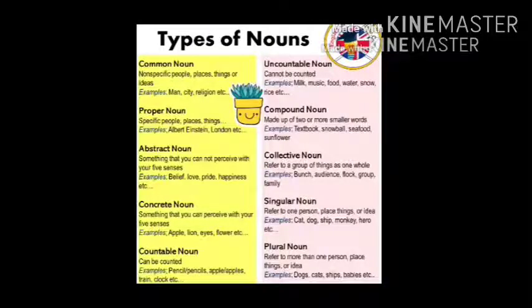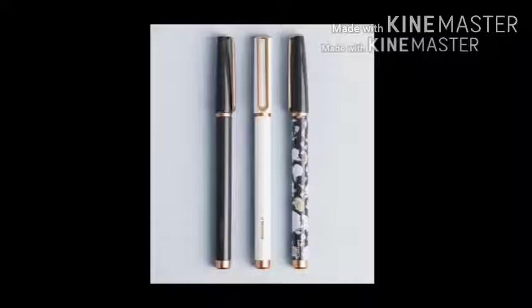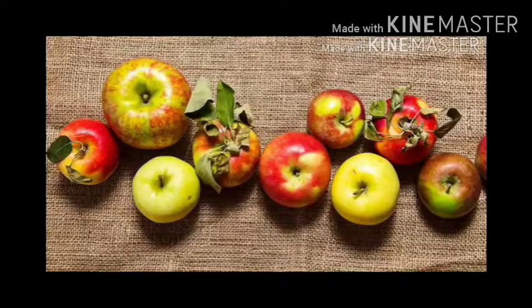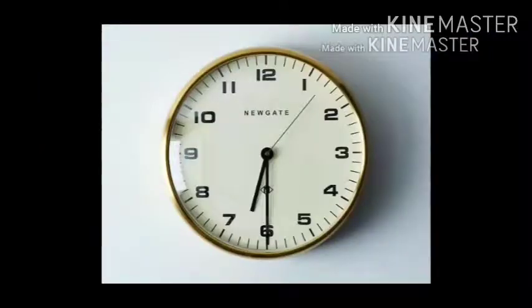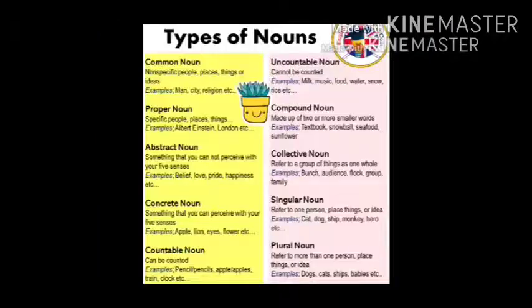Next, countable noun. Things that can be counted, whatever we can count, is called countable noun. For example, pencil. We can count pencil 1, 2, 3, 4, 5. Apple is a countable noun because we can count apple. Chair, clock, everything that we can count is called countable noun.